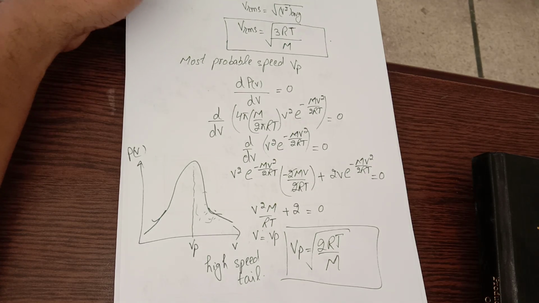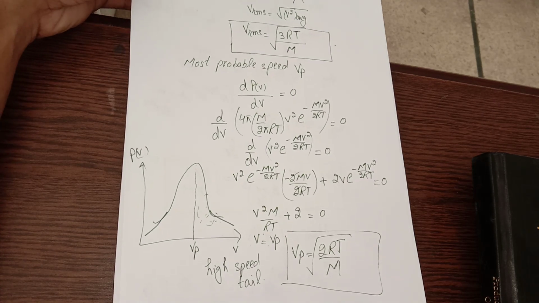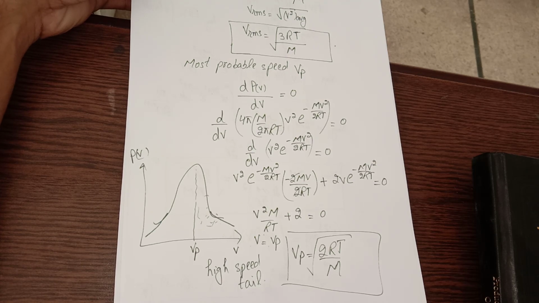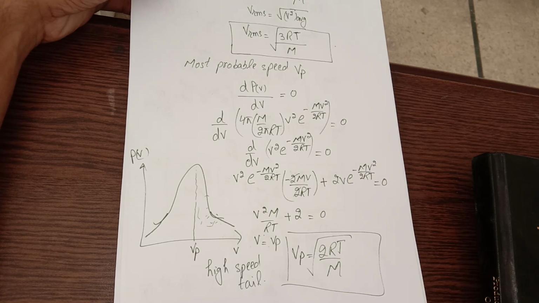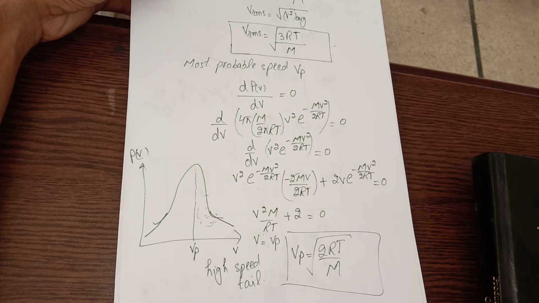This phenomenon, on the basis of the high speed tail, can be discussed in case of rain. Normally the water molecules have probable speed, but some molecules have high speed, so they lie in the region of the high speed tail.